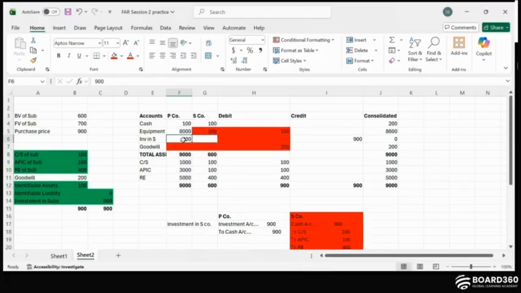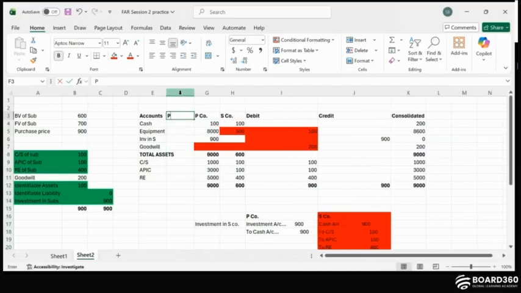So, ideally, let me make it this way: before acquisition, the balance sheet of P company would have been $1,000, $8,000, zero, $9,000, and these remain the same, right?